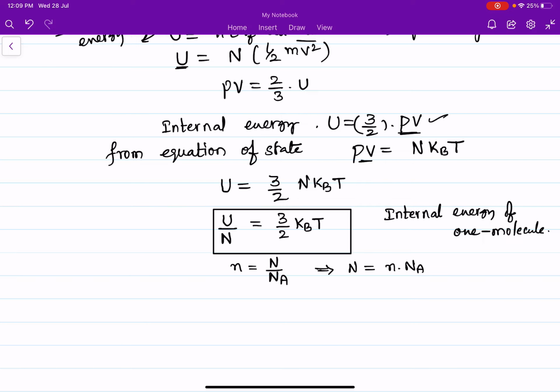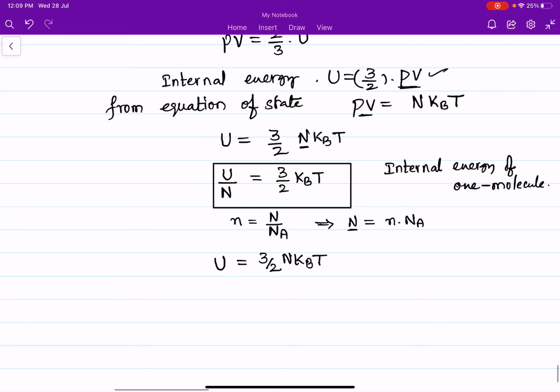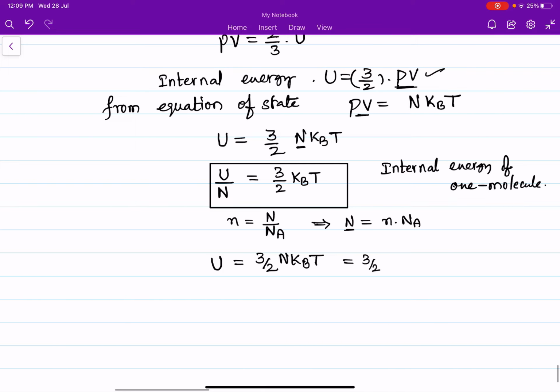So the internal energy of all molecules is 3/2 into n into Na into kB into T. We discussed in the previous lecture that Na, Avogadro number, into Boltzmann constant is the universal gas constant. So the internal energy is 3/2 nRT.